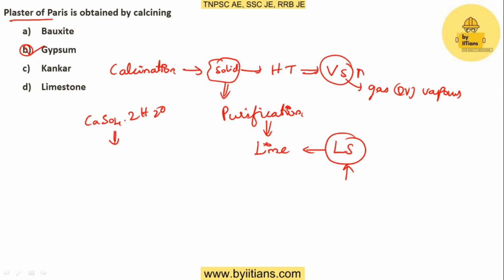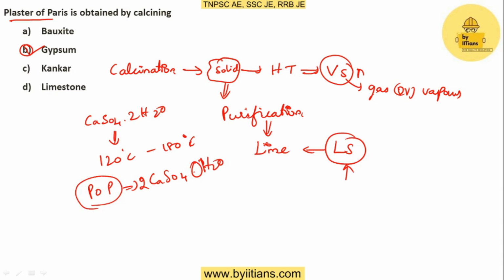This gypsum is heated at a temperature of 120 degrees Celsius to 180 degrees Celsius. We will get the plaster of Paris, which has a molecular formula of 2 calcium sulfate and H2O. Here the water is getting dehydrated because of heating at a high temperature.